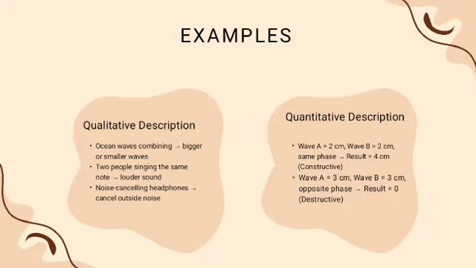For example, wave A is equal to 2 cm and wave B is equal to 2 cm with the same phase. So because they have the same phase, we add them and the result will be 4 cm. Another example is wave A is equal to 3 cm and wave B is equal to 3 cm, opposite phase. So because they are opposite in phase, we subtract them and the result will be 0.